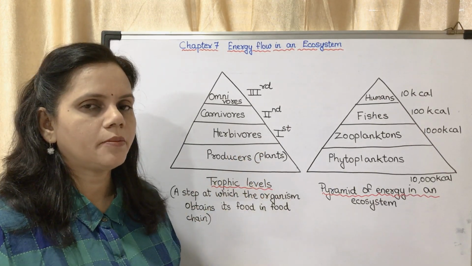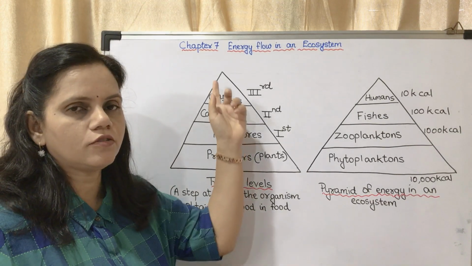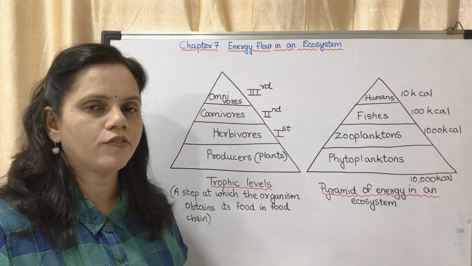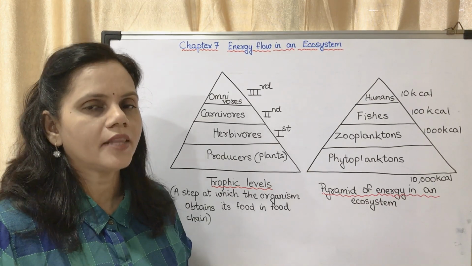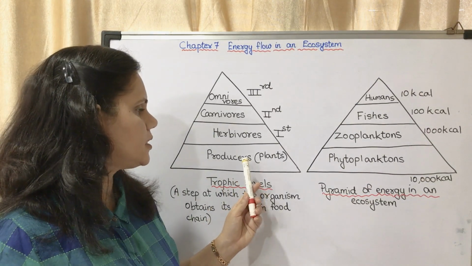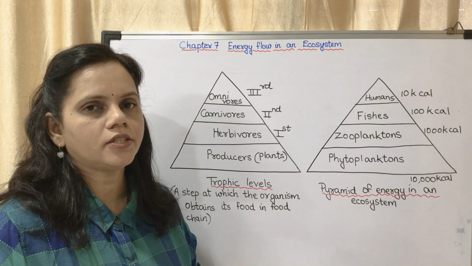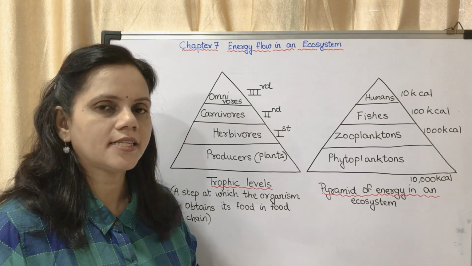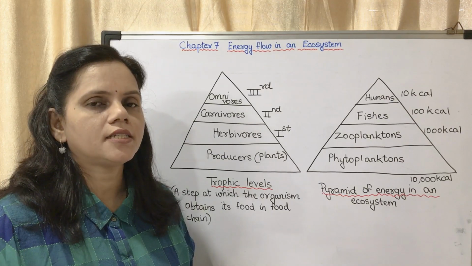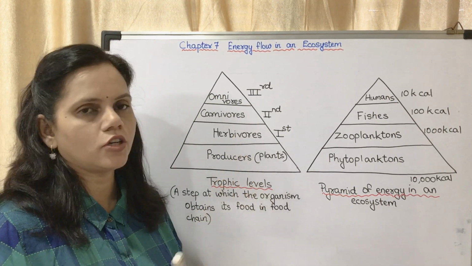So in a pyramid, what do you have to show? You have to show only producers, herbivores, carnivores, omnivores. This is the diagram showing the trophic levels. Now in this diagram you may see the producers get sunlight, make use of the sunlight to carry out photosynthesis, and they produce food. That food is used by the plant also and by the herbivores.